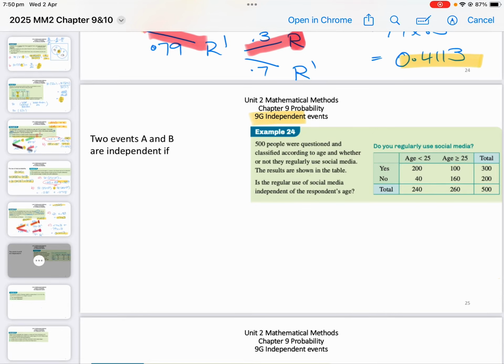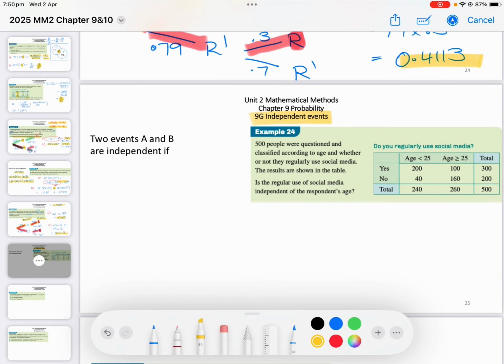Let's do exercise 9G, independent events. So we're going to see two events are independent if they follow this rule: the probability of A intersect B is equal to the probability of A times by the probability of B. So if they're the same, it's independent. If they're not the same, then they're not independent. So when you're asked a question about independent events, you need to make sure that you give an answer that uses this formula. So let's have a look at an example.